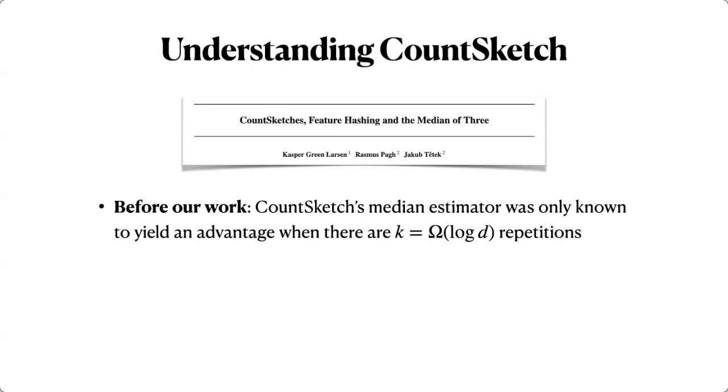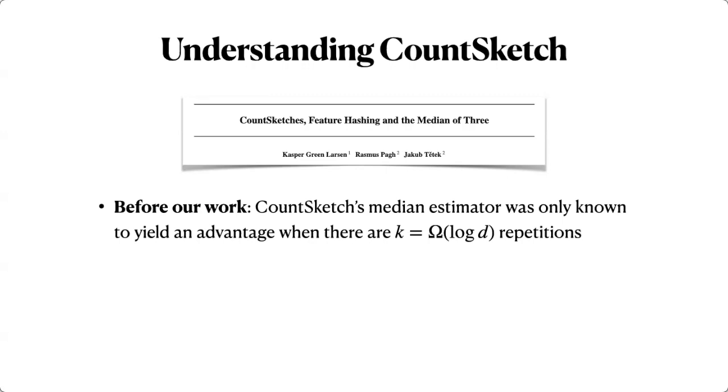So asymptotically, at least proportional to the logarithm of the dimension. But in practice, people were using it with 3 or 5 or 7 repetitions, which was much less than what theory would promise would work, right?